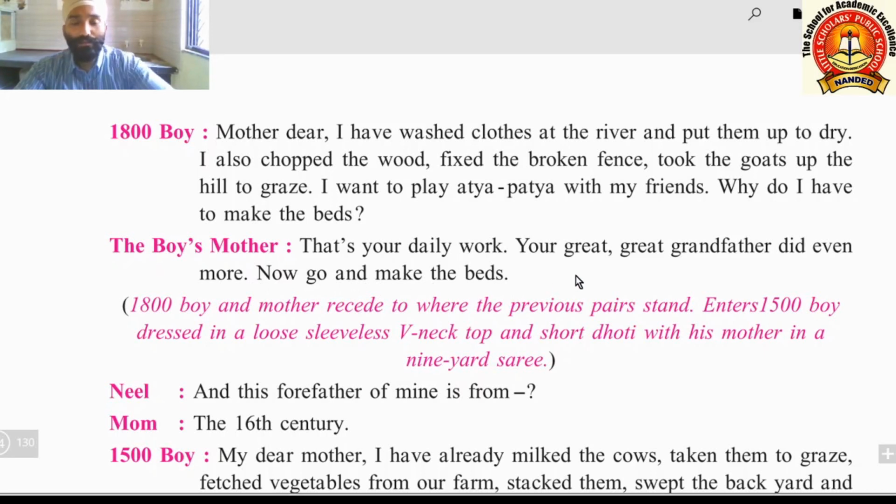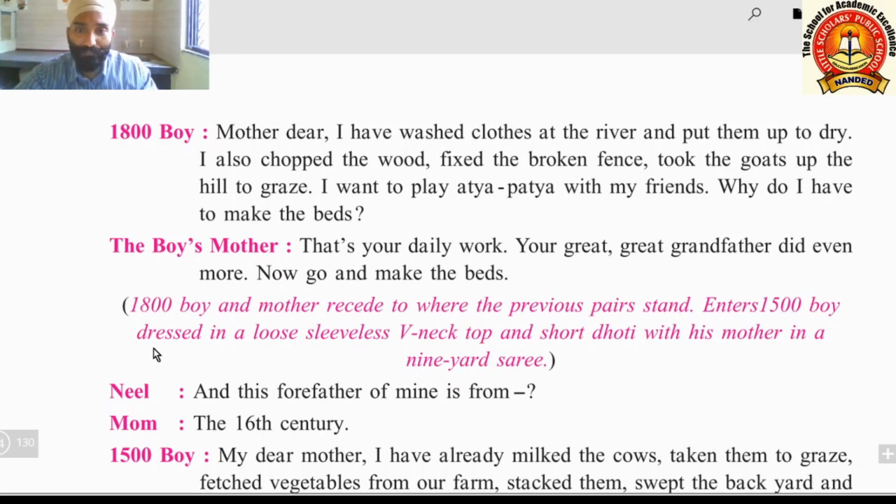Now this mother is trying to convince the boy. She is telling him that your great grandfather did even more work than this. So you should also go and make your beds. And this is a good habit. 1800 boy and mother recede to where the previous pairs stand. Means pair of 1950, 1910. There this pair also goes, 1800.